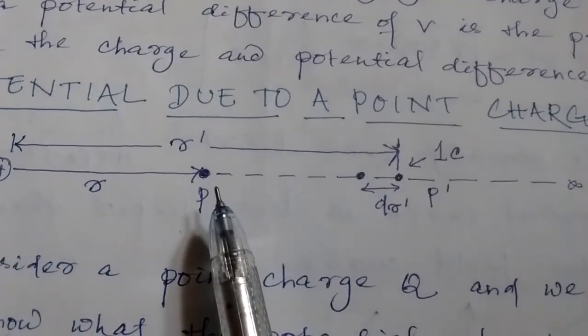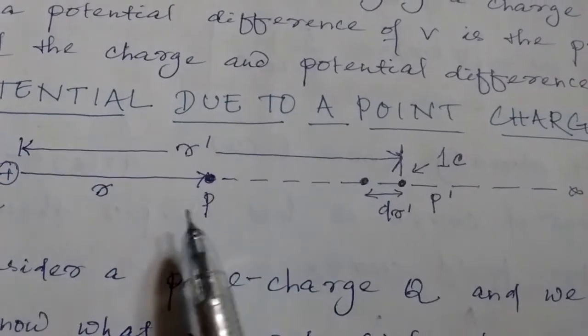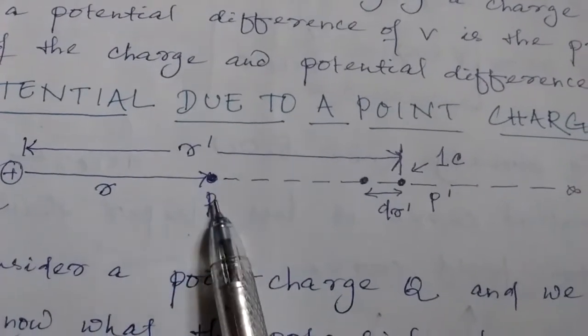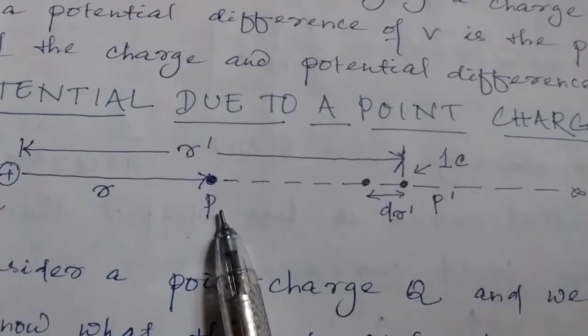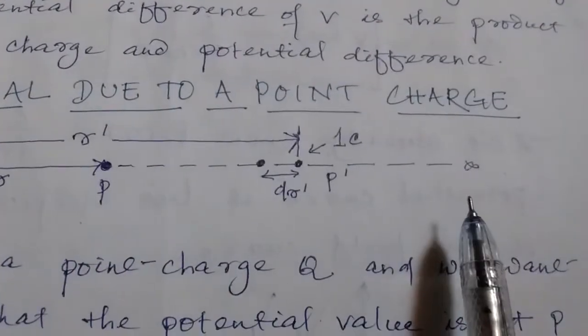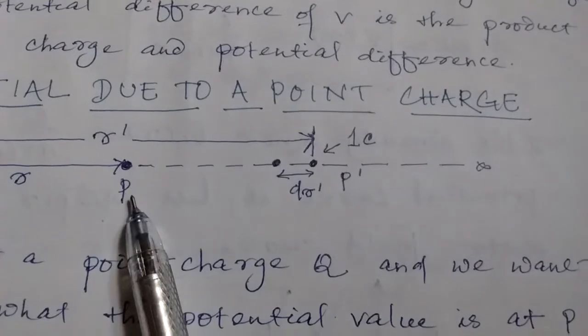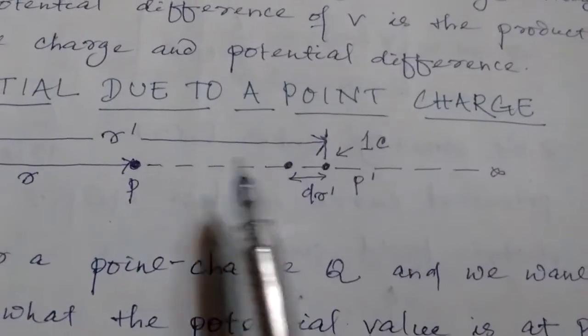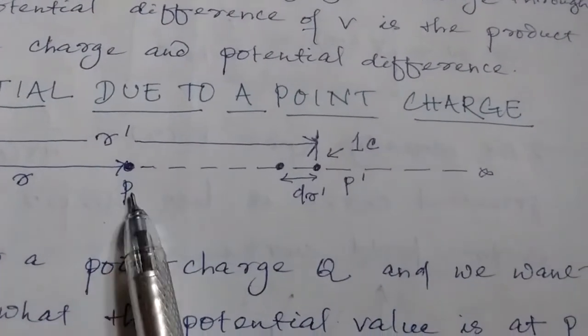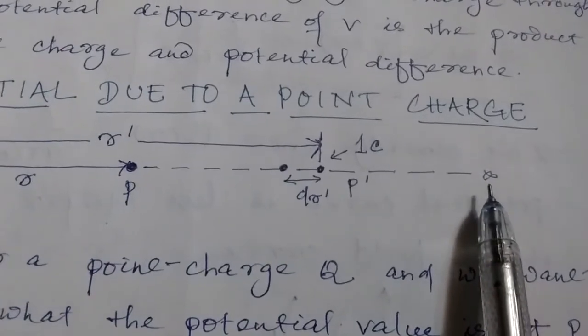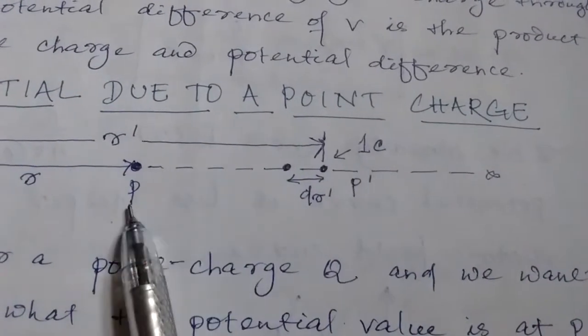To find out the potential, first come back to the definition of the potential. What is the definition of potential? It is the amount of work done in bringing a unit positive charge from infinity to that point. Okay, amount of work done. Now this is infinity and this is point P. We want to bring the 1 coulomb charge from infinity to point P.